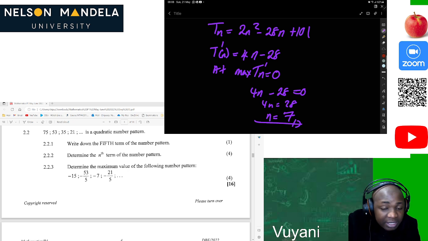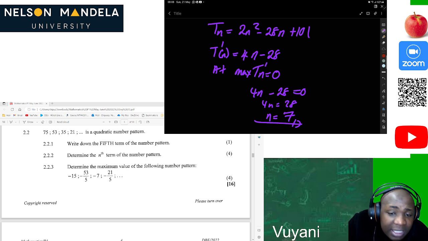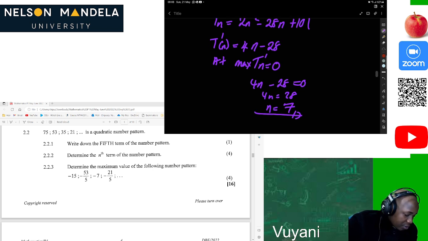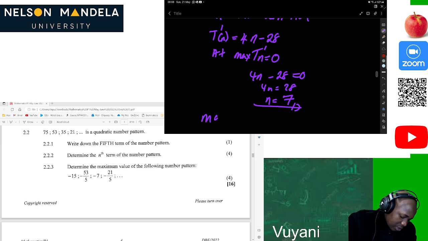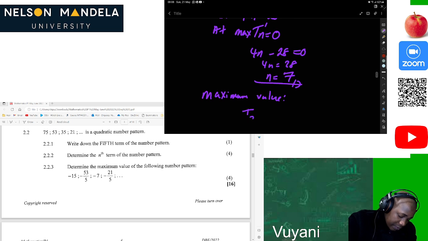But we are not yet done. They say determine the maximum value. So the maximum value will be when n is equal to 7. Now we just substitute. The maximum value will be T of 7, which is equal to 2 times 7 squared minus 28 times 7 plus 101.